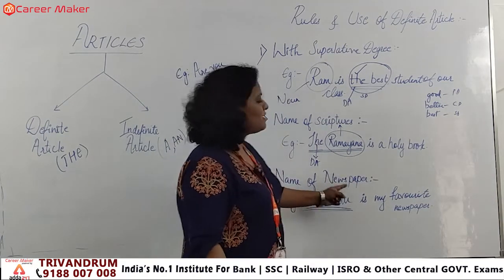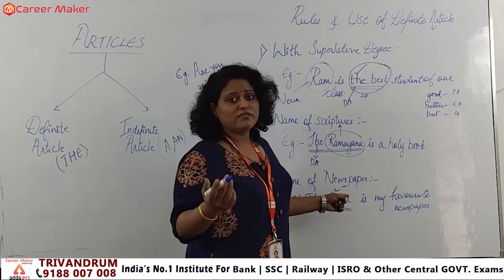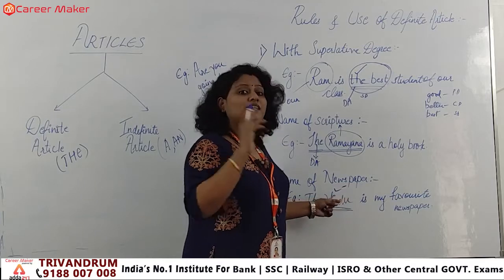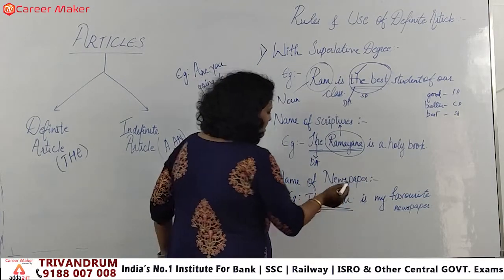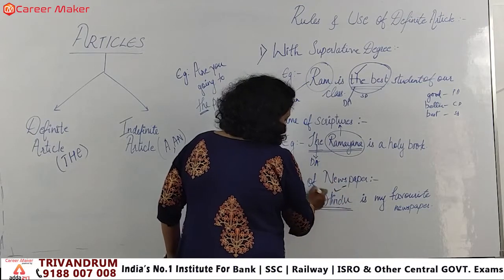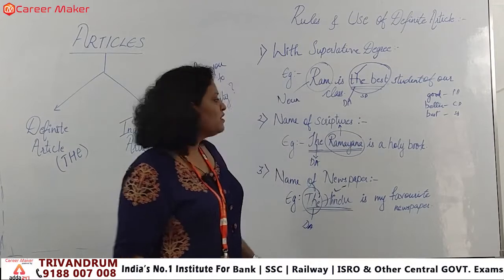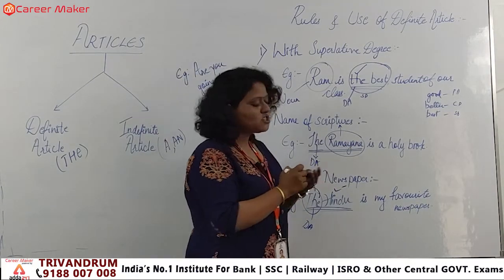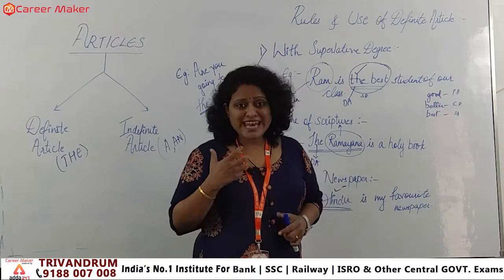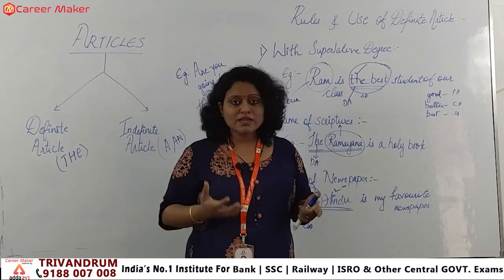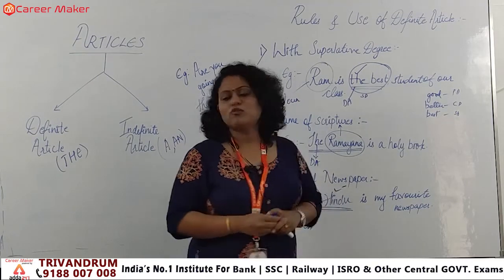But with the names of newspapers also we apply the definite article. Like when we say Times of India, we are not simply saying Times, we say the Times of India, the Hindu, the Indian Express. Clear? In that manner we are using the definite article. So you just have to remember that if I am talking about any specific noun, which is specific in nature, which has a unique entity, with all those we have to apply what?